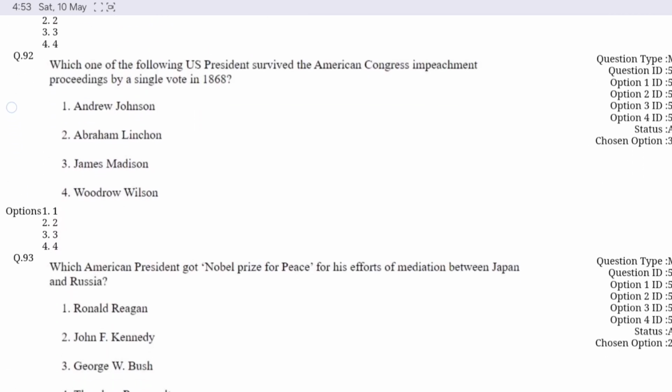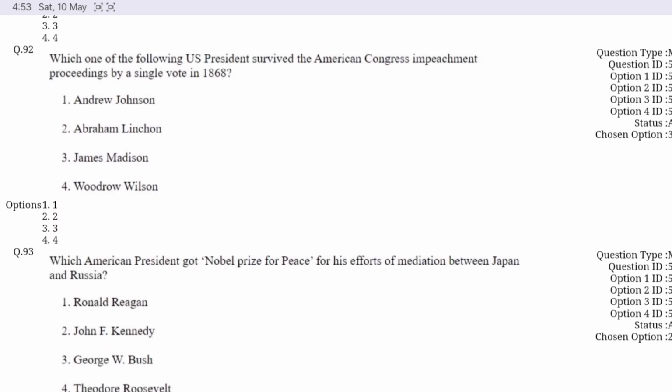Now question number 92. Which one of the following US presidents survived the American Congress impeachment proceedings by a single vote in 1868? Option A is correct, Andrew Johnson. Question number 93. Which American president got the Nobel Prize for Peace for his efforts of mediation between Japan and Russia? Option D is correct, Theodore Roosevelt.